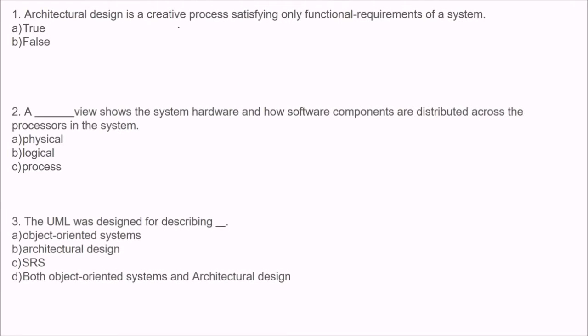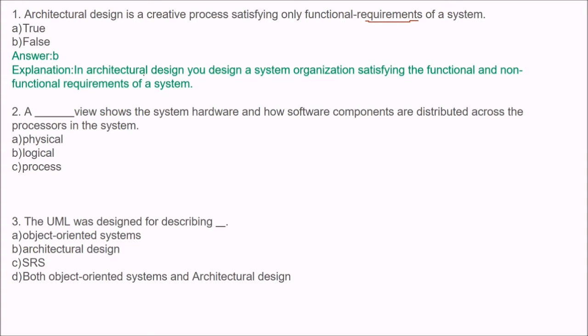Now let us take a few more questions. MCQ questions and answers in software engineering. First topic is architectural design. The first question is: architectural design is a creative process satisfying only functional requirements of a system. Is it true or false? The answer is false, because in architectural design, you design a system organization satisfying the functional and non-functional requirements of a system. So not only functional requirements, but also the non-functional requirements of a system are catered for here.